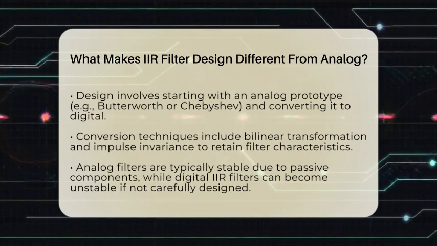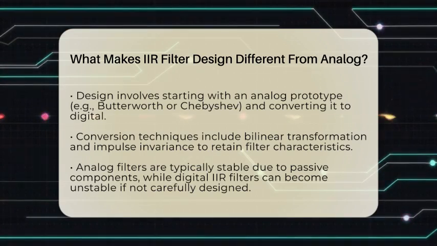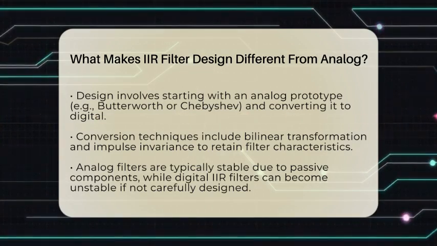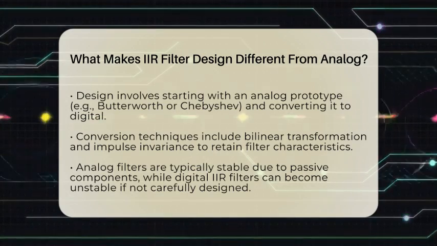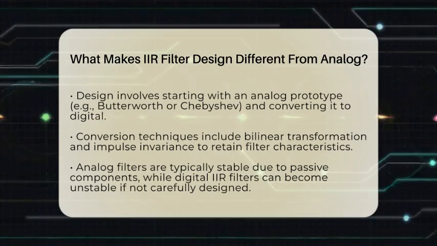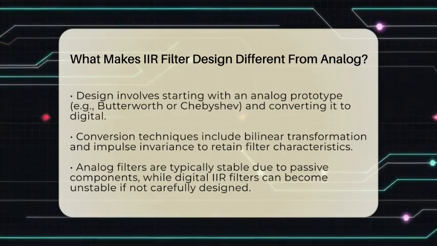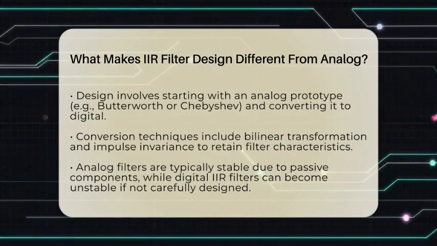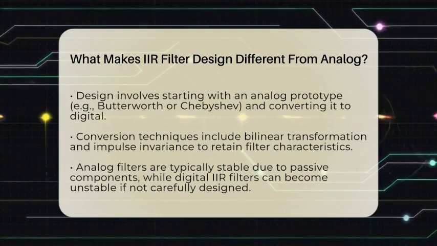Designing analog filters involves calculating the right component values to get the desired frequency response. For IIR filters, engineers often start with an analog prototype, like a Butterworth or Chebyshev filter, and then convert it into a digital version. This transformation is done using techniques such as bilinear transformation or impulse invariance. These methods help preserve the characteristics of the original analog filter in the digital domain.